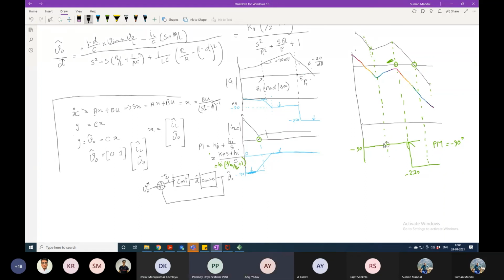Plus 90. Here. Plus 90. That is huge phase margin. But what I have to take care of is that this should not again touch this particular thing when it is going up. That thing we have to take care of. But fine, here it is not happening. Those things will be there in advanced stages. But at least here we can have a 90-degree phase margin. So the system is properly stable.